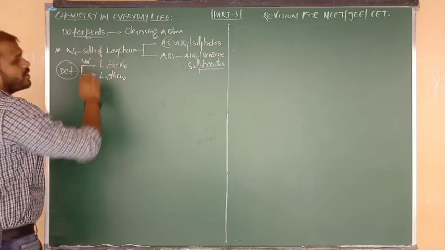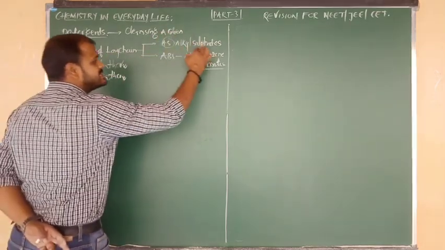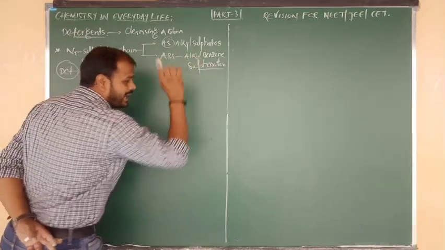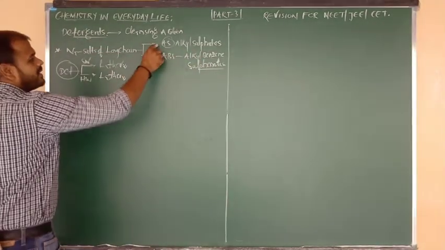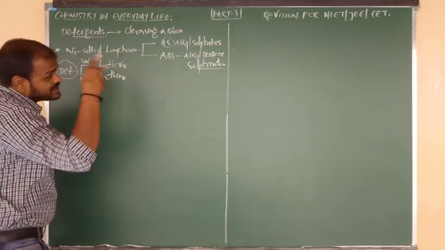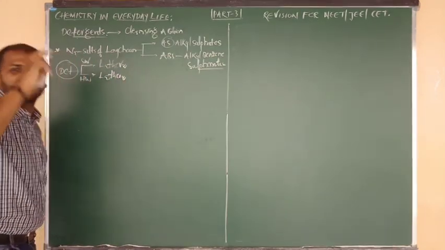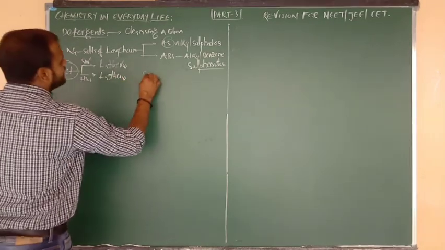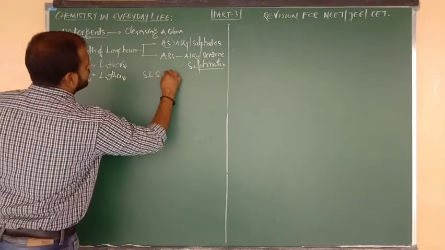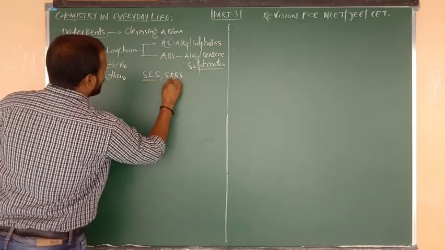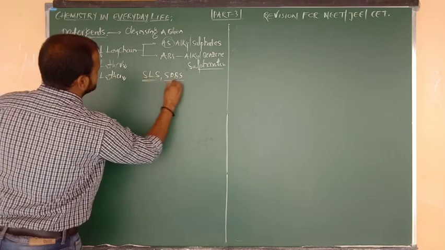What is the definition of detergents, beta? Sodium salts of long chain alkyl sulfates or alkyl benzene sulfonates. In these two ways we can define detergents. With respect to the two categories, I am going to give you two different examples. Example one is SLS, and one more example is SDBS.